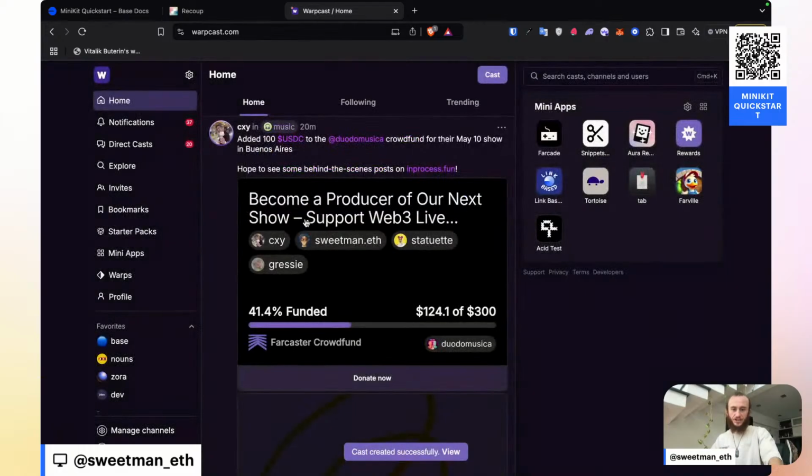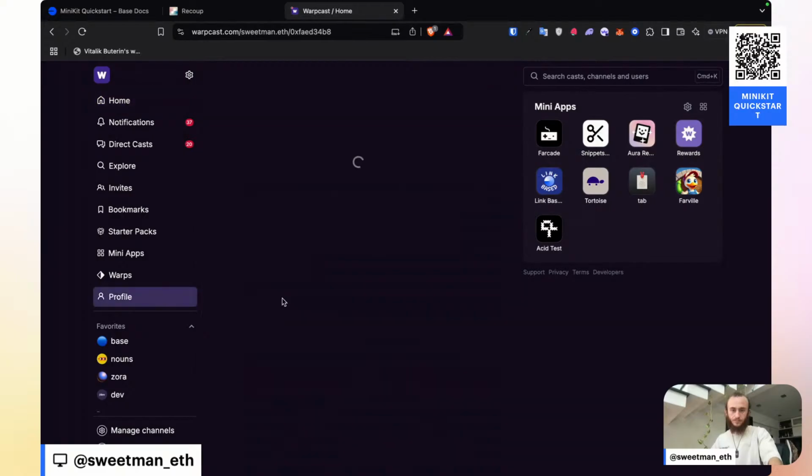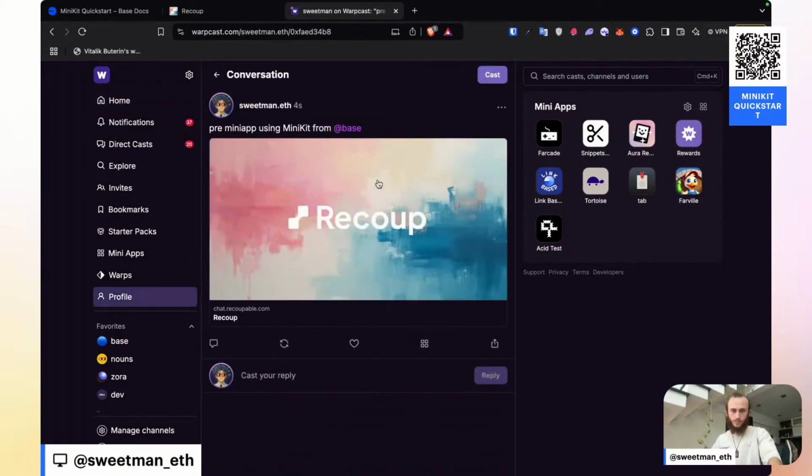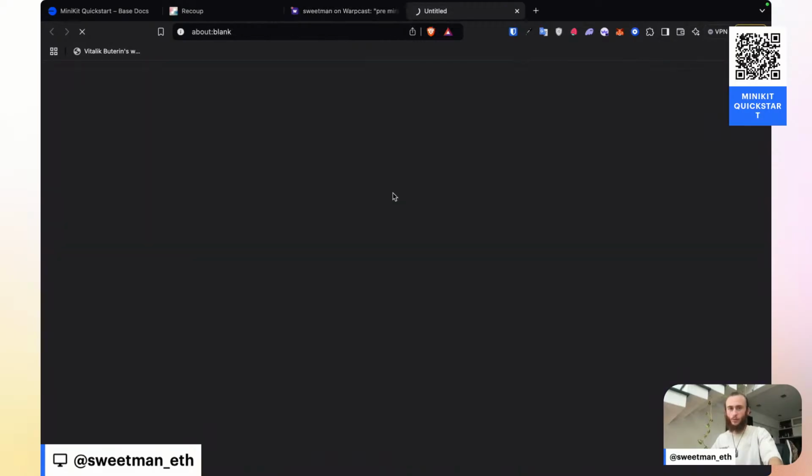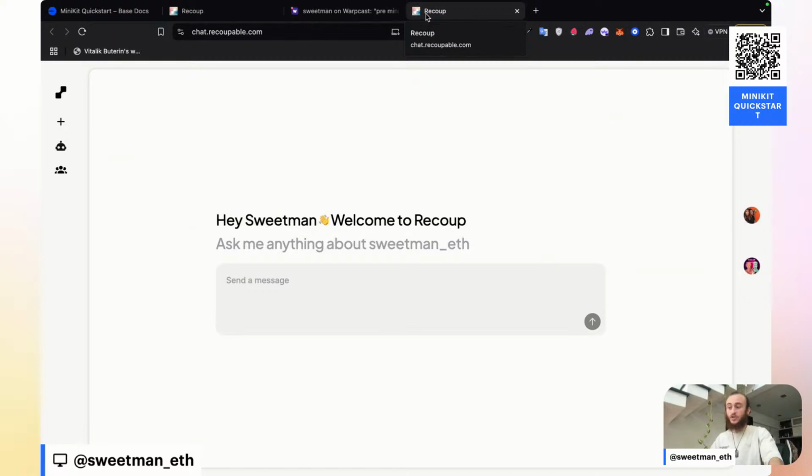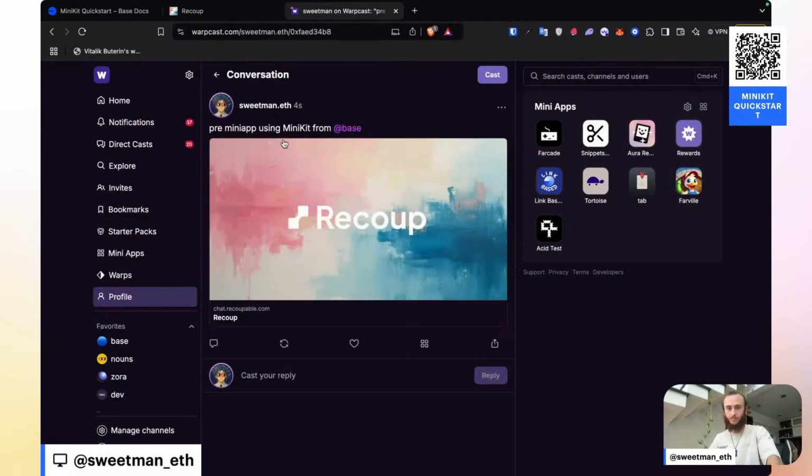And you can see that when I share this, we see the preloaded info of the embed. And when I click on it, it opens up in an external tab. That's the normal experience. And that's probably what you're familiar with when you share apps on Twitter, on Farcaster, on any other social applications. It links out of the app and takes you out of the social feed.